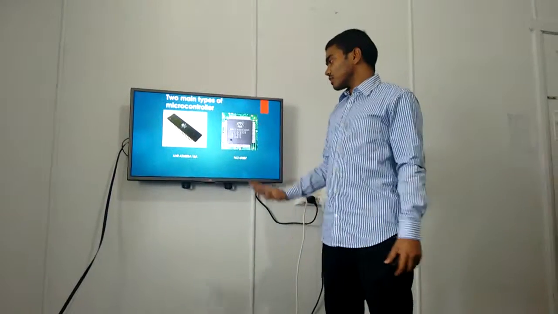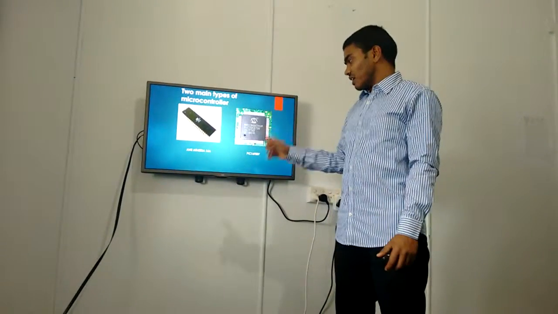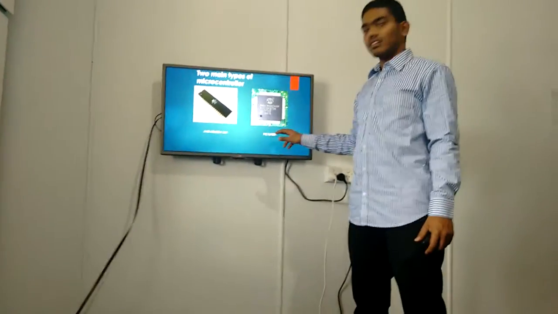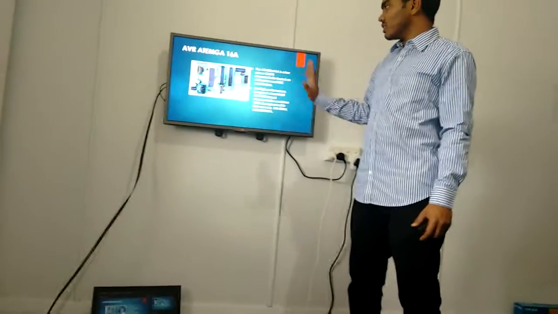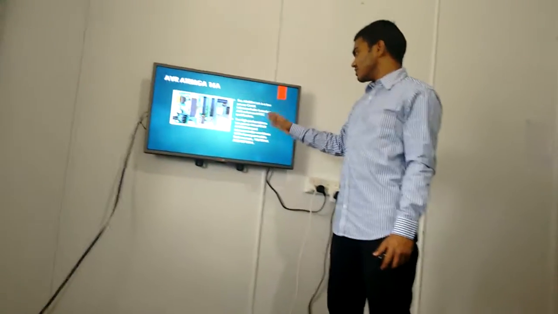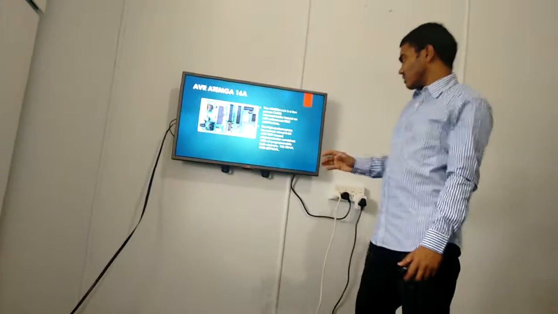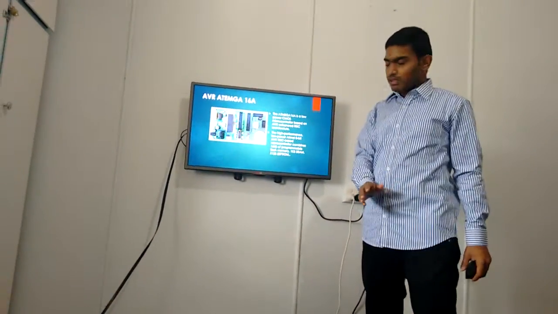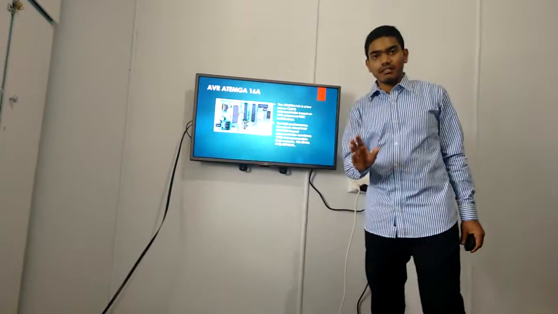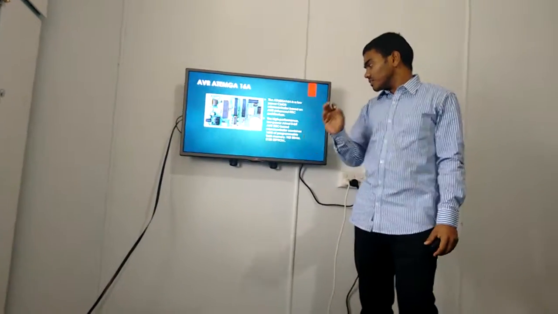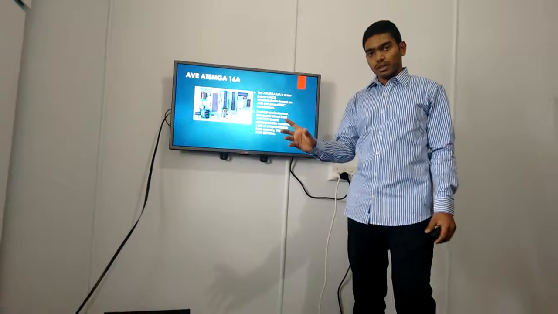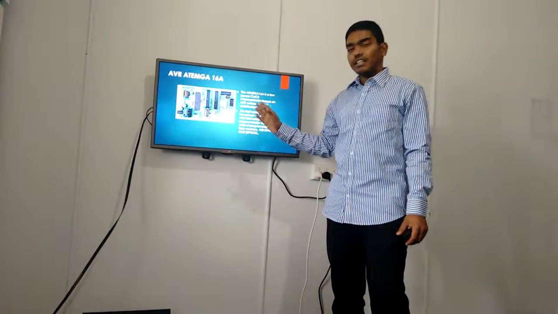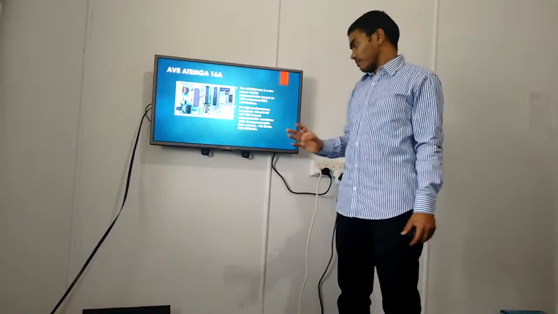There are two main types of microcontroller in robots: the AVR Atmega 16A and the PIC 16F887. First, we are going to discuss the AVR Atmega 16A. This is a low power microcontroller based on AVR technology, with high performance and low power consumption. It is an 8-bit AVR, which can be used to store 8-bit programs, and it is more than capable of running a fire extinguisher easily.